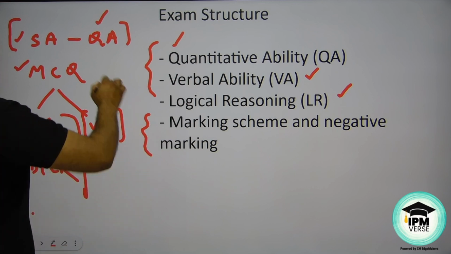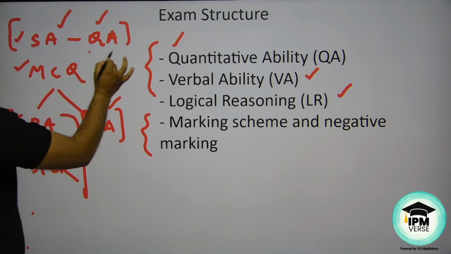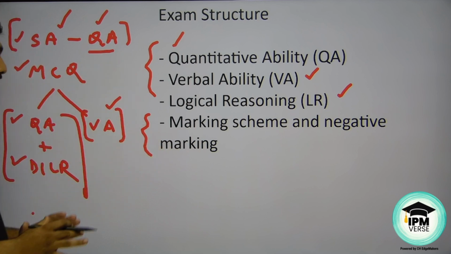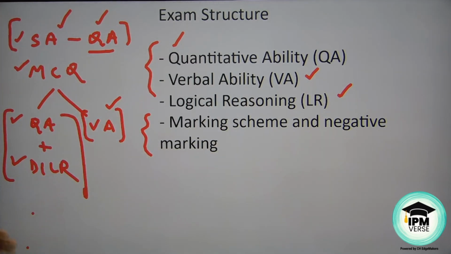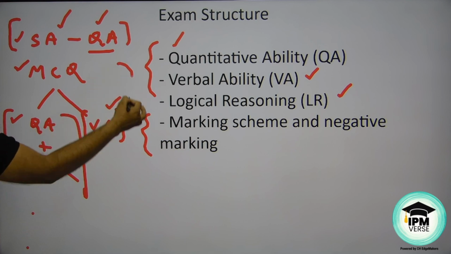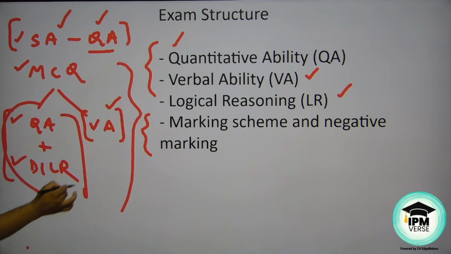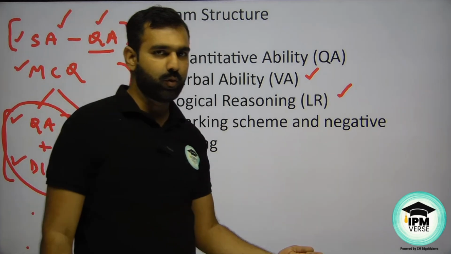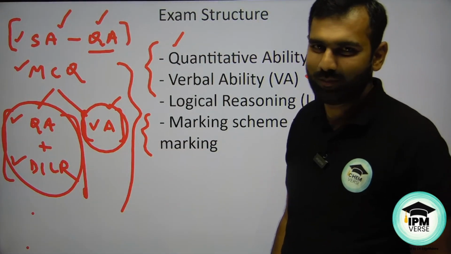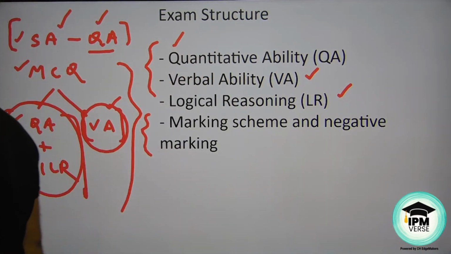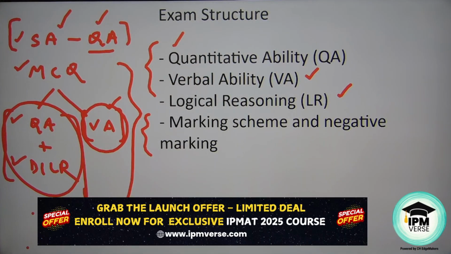For short answer based questions, that is for QA questions, which are 15, there is no negative marking. You are rewarded marks, but there is no negative marking. But in MCQ questions, for both of these sections, QA and DILR and VA, there is a +4 -1 marking scheme, which means for correct answers you are rewarded +4 marks, and for an incorrect answer 1 mark is deducted. So this is how the exam is structured.